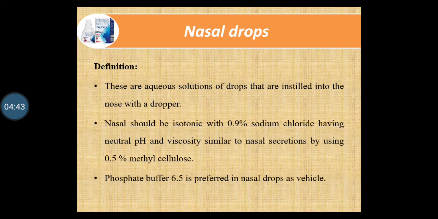Now the next type of dosage form is nasal drops. What are nasal drops? These are aqueous solutions or drops that are instilled into the nose with a dropper. Nasal drops should be isotonic with 0.9% sodium chloride, having neutral pH and viscosity similar to nasal secretion by using 0.5% methyl cellulose. Phosphate buffer 6.5 is preferred in nasal drops as a vehicle.